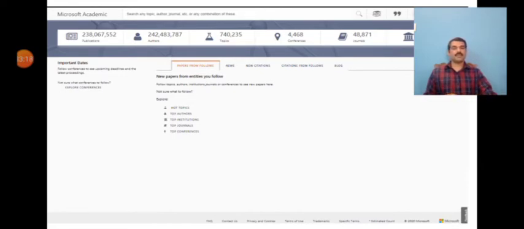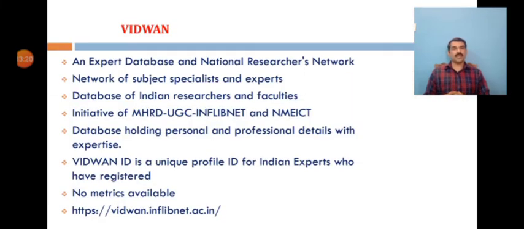And the next one is Vidwan. I think you might have already heard about the Vidwan database. It is an expert database and national researchers network. It is the premier database of profiles of scientists, researchers and other faculty members working in leading academic institutions and other R&D organizations involved in teaching and research in India. So in order to enhance the visibility of our research and even citations, Vidwan also helps to some extent.